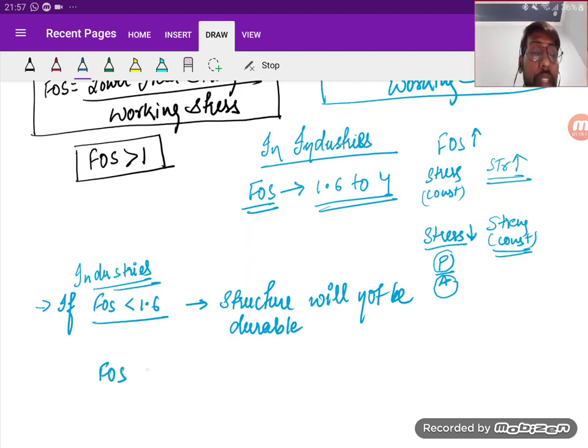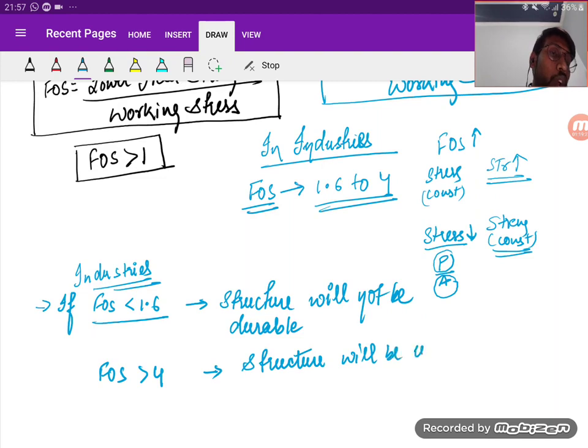And if the factor of safety is greater than 4 for industries, then the structure will be uneconomical